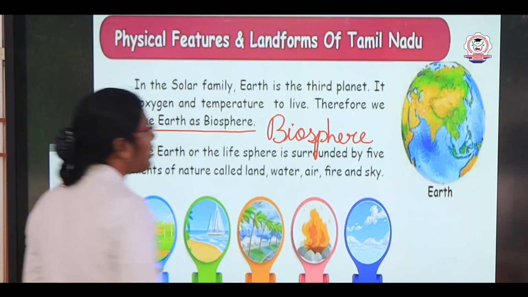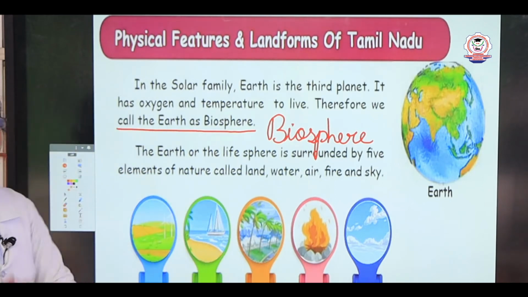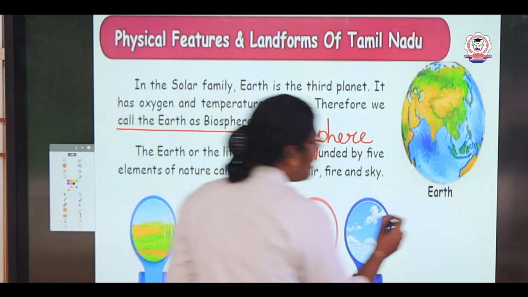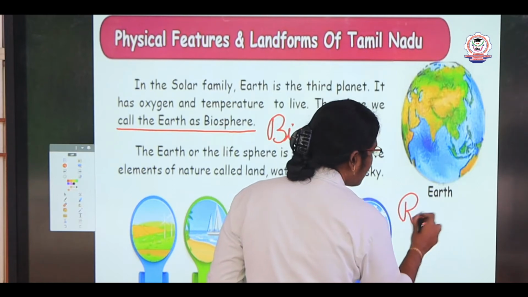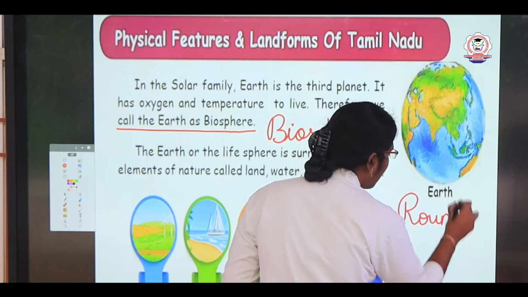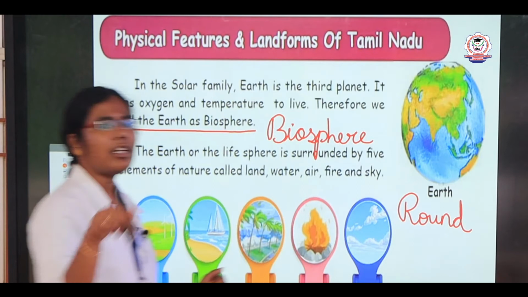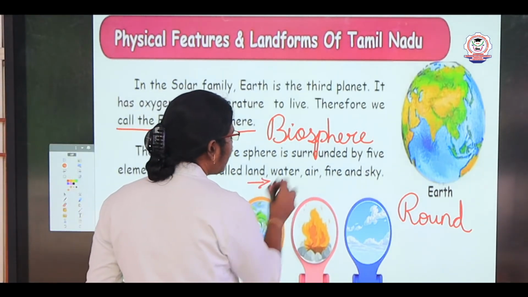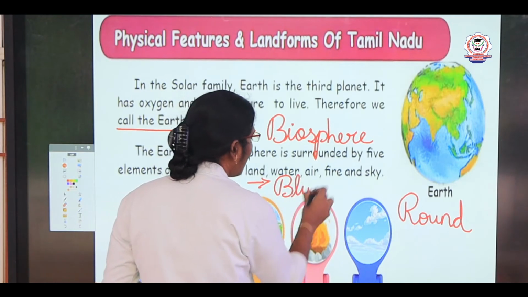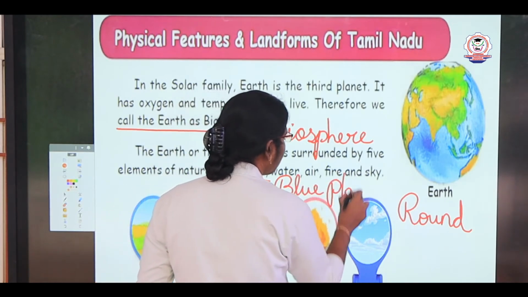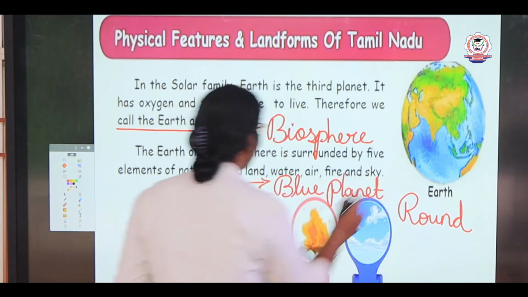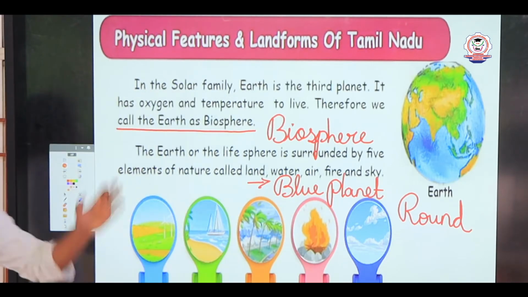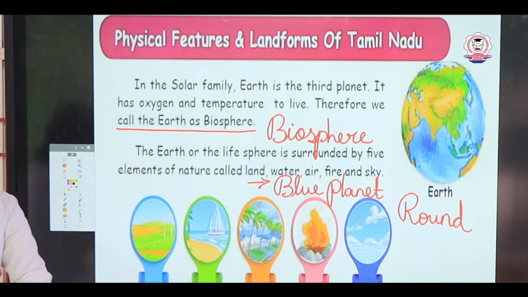B-I-O-S-P-H-E-R-E, biosphere. The Earth is round in shape, and our Earth is also called a blue planet.